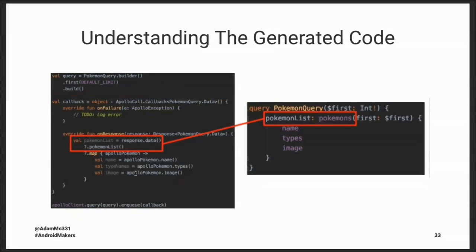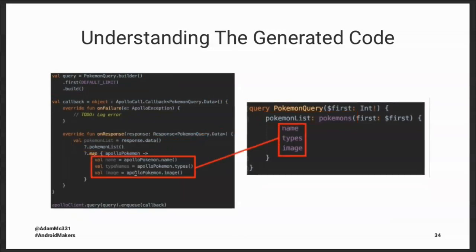We mentioned naming the response Pokemon list. That's why we have a method on data called Pokemon list. And then for each field we requested, we're going to get a public method with the exact same name. So that's a helpful way to understand what you're writing in the GraphQL file and how that maps to the generated code, so you know how to use it.